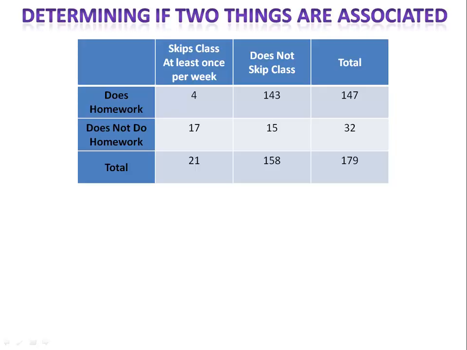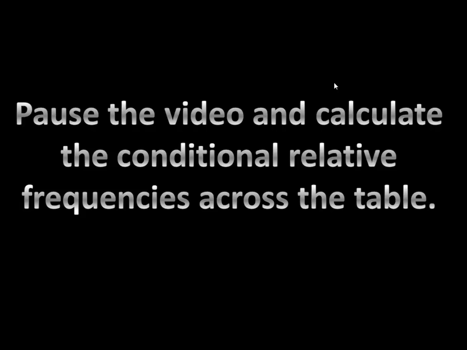In exercise 2, we have information about 179 students. We looked at each of these students and asked ourselves two questions. Does the student do his or her homework? And does he or she skip class once per week? We recorded the data in the two-way frequency table. We now want to determine if these two things, doing or not doing homework, and skipping class or not skipping class, are associated. We begin by calculating the conditional relative frequencies across the table. Please pause the video now and calculate the conditional relative frequencies.